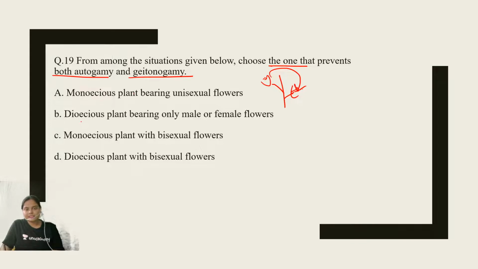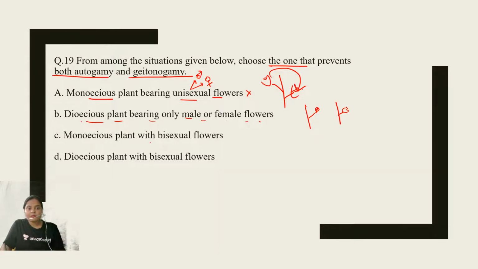So let us explore which prevents both autogamy and geitonogamy. Monoecious plant bearing unisexual flowers. Monoecious means they contain both types of flowers, right? So the unisexual flowers can be one a male flower, another a female flower. So option number 1 is not possible. Now, dioecious plant bearing only male or only female flower, that means this is a plant which contains either only the stamen or only the carpel.